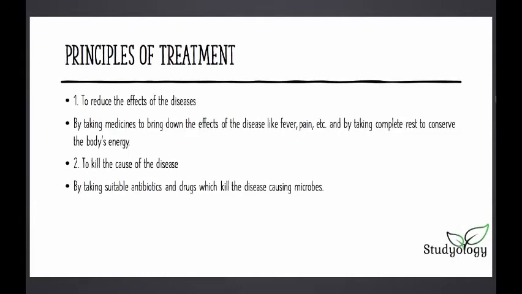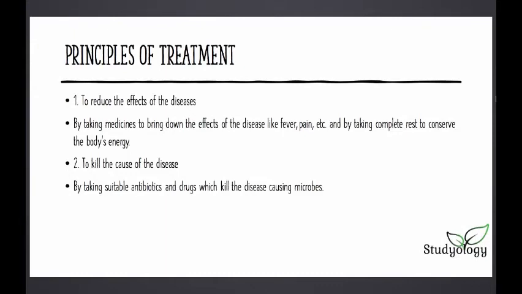Now we learn about the principles of treatment. We will be learning about what treatment we can give once you're caught with the disease, to reduce the effect of the disease by taking medicines to bring down effects like fever, pain, etc., and by taking complete rest to conserve the body's energy. Normally when you're affected with some disease, your body's energy goes down and you can take rest so that you can replace that energy and come back, and you can also take medicines to reduce the effect.